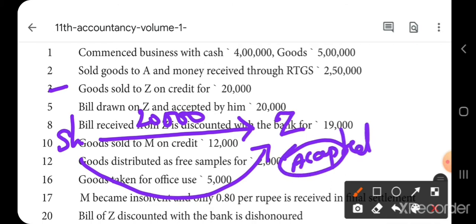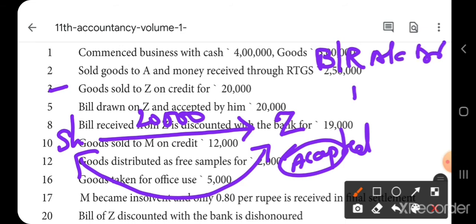When the bill is accepted, for Shyam it is bills receivable. He has to receive the bill amount on a future date from Z. So it is bills receivable, and bills receivable is an asset. For all assets you give a debit entry. So the entry will be bills receivable account debtor to Z's account.